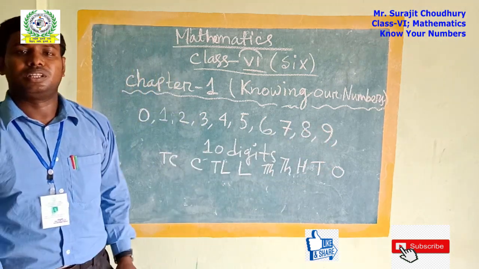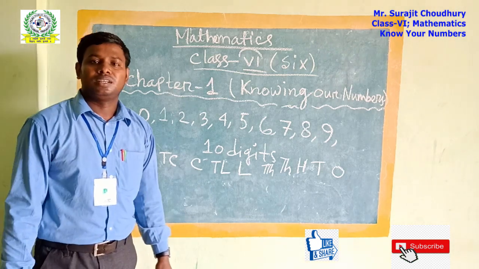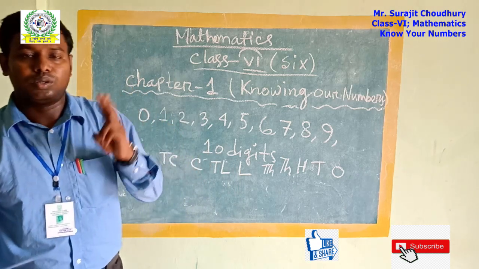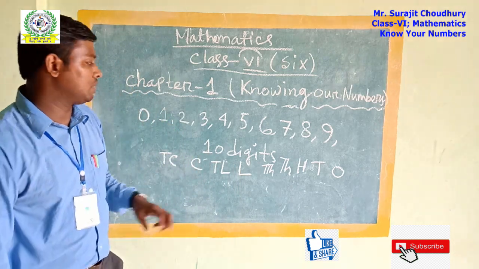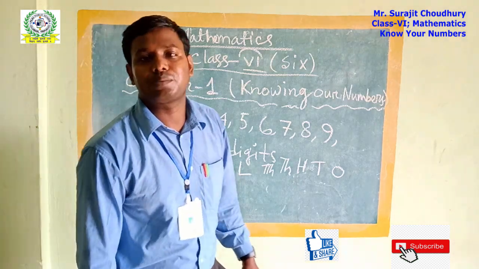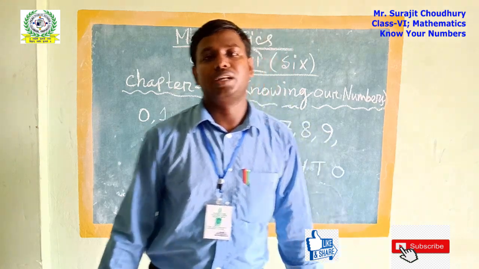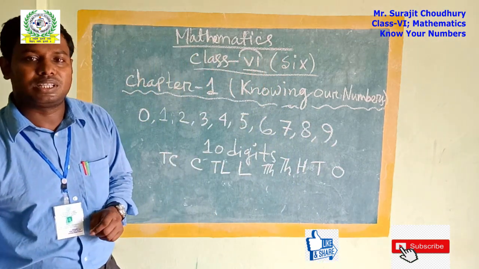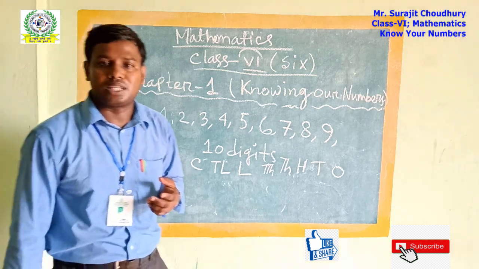In your books, you will find this. There are two naming systems for numbers. One of them is the Indian place value system. Another one is the international place value system. Why are they named so? There are different types of names.